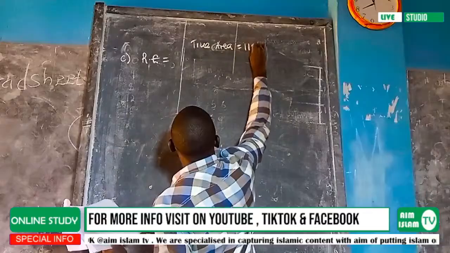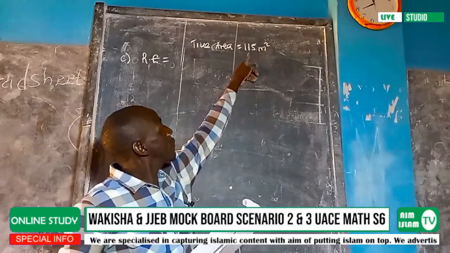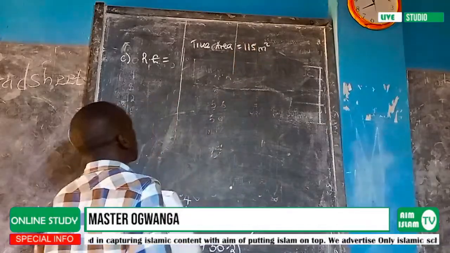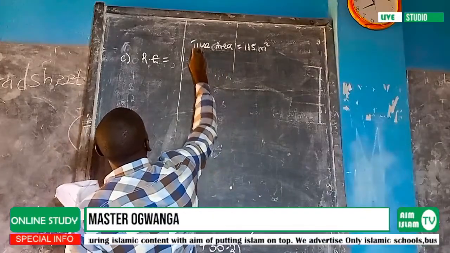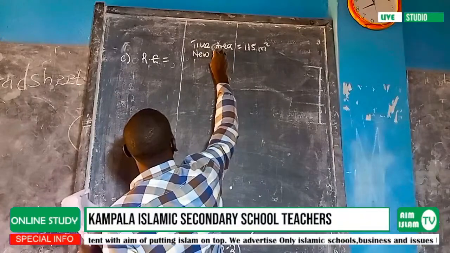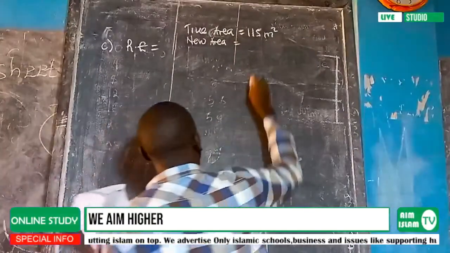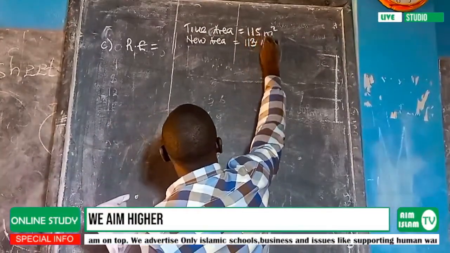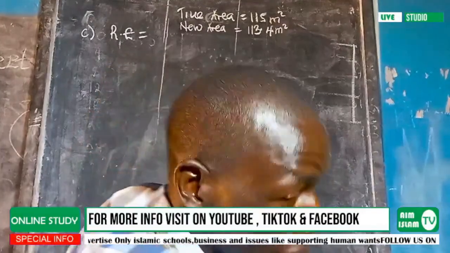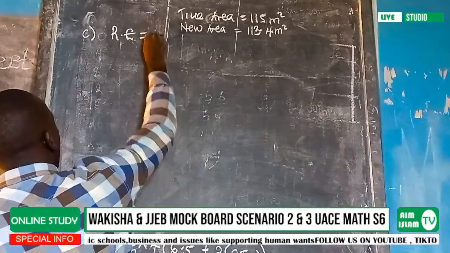I will compare this value of the true area of the land with the new area, or you can say the approximated area, which is the one we have obtained. That's 113.4 meters squared.